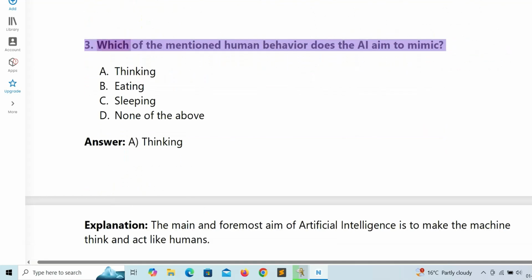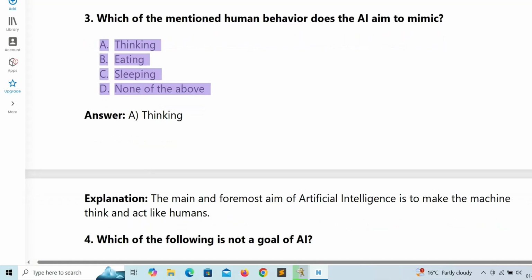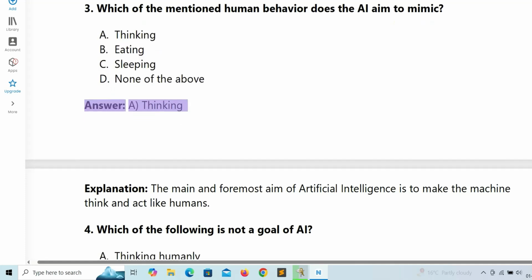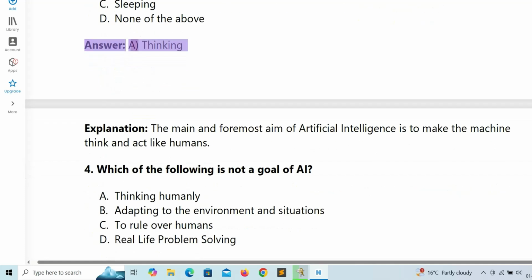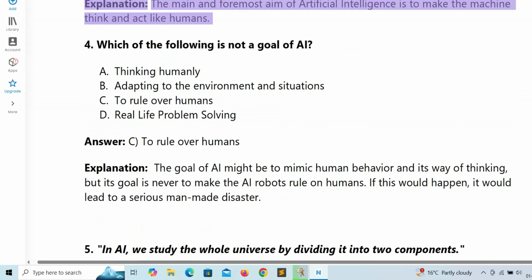3. Which of the mentioned human behavior does the AI aim to mimic? A. Thinking. B. Eating. C. Sleeping. D. None of the above. Answer: A. Thinking. Explanation: the main and foremost aim of artificial intelligence is to make the machine think and act like humans.